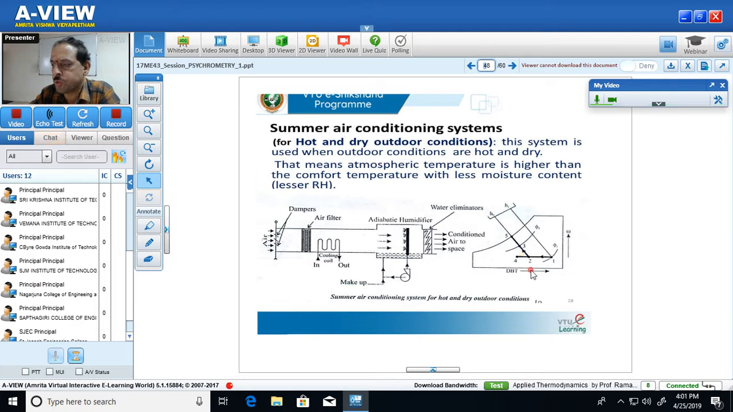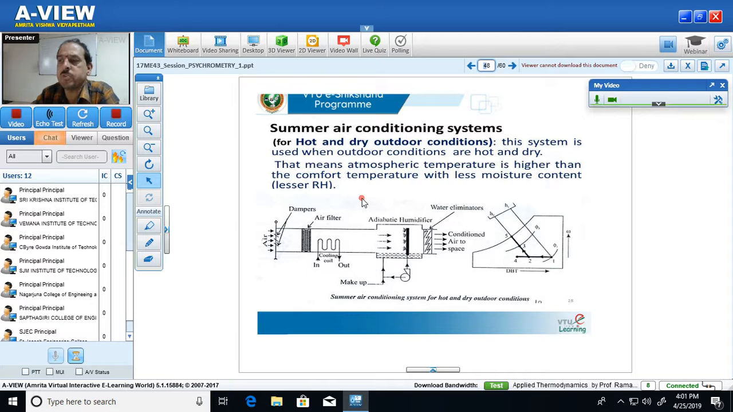During the process 1 to 2, the dry bulb temperature decreases from TD1 to TD2. During the process 2 to 3, the adiabatic humidification process, enthalpy remains constant, but the specific humidity increases from W2 to W3, and the relative humidity also increases from 5.2 to 5.3. So this is the description of the summer air conditioning system for hot and dry weather, or for hot and dry outdoor conditions. Let me stop it here at this juncture.